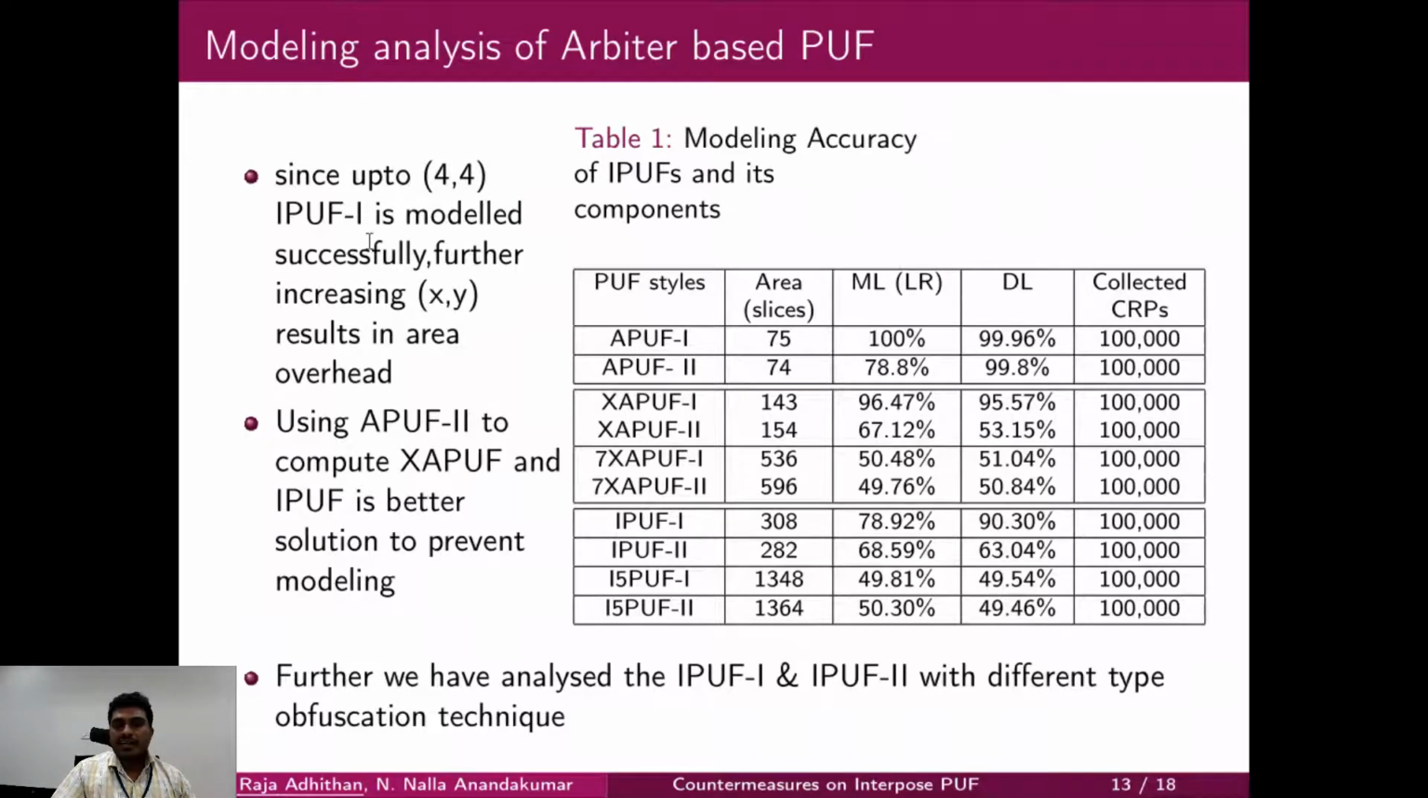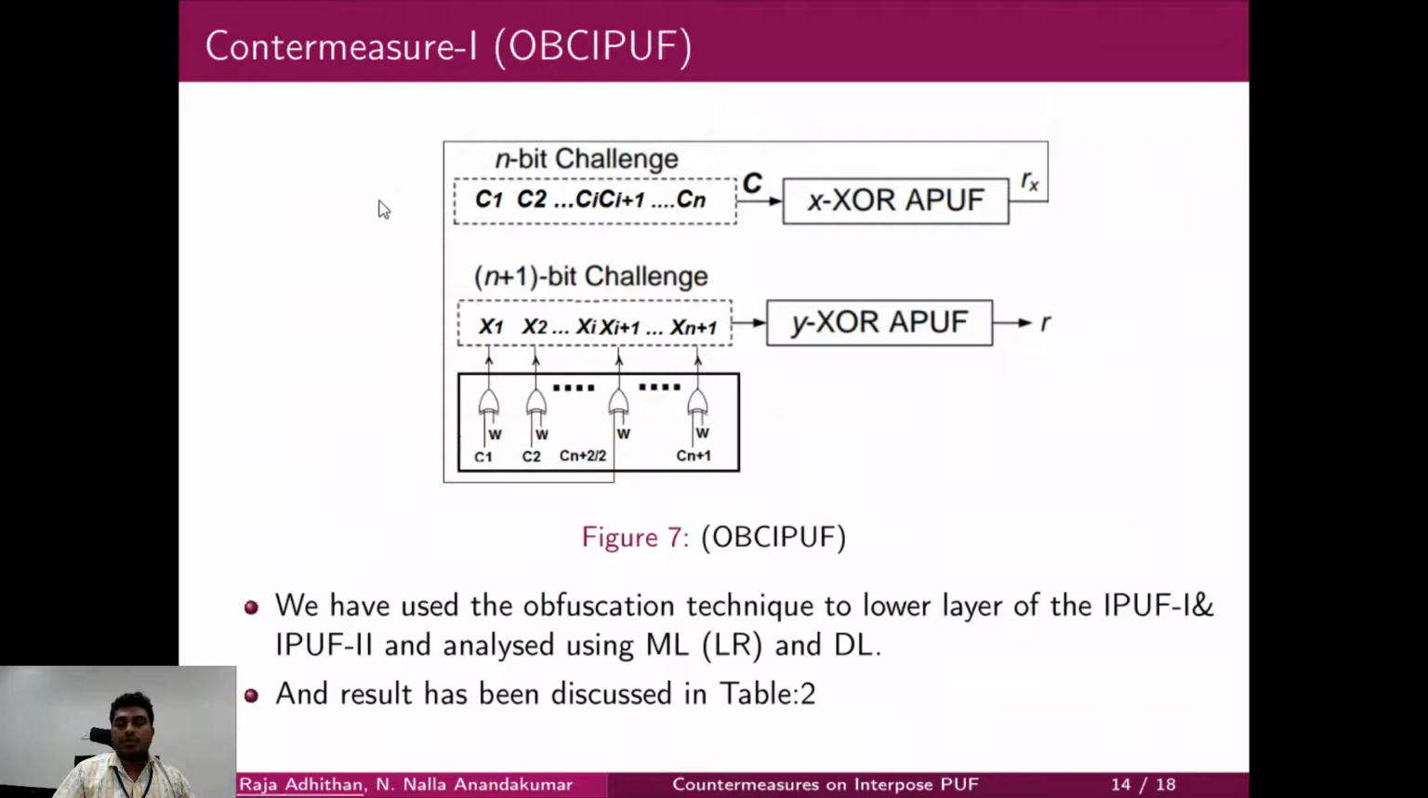In the literature you can see that the (4,4) IPUF has been modeled successfully. Further, if you increase the size to (5,5), your area increases, which may not be a better solution for lightweight protocols. So further we have analyzed IPUF 1 and IPUF 2 with different types of obfuscation techniques. In countermeasure 1, we have used an obfuscation technique at the lower layer of the challenge bits. We used the obfuscation in the lower layer of IPUF 1 and IPUF 2 and analyzed using ML and DL. The result has been discussed in table 2.